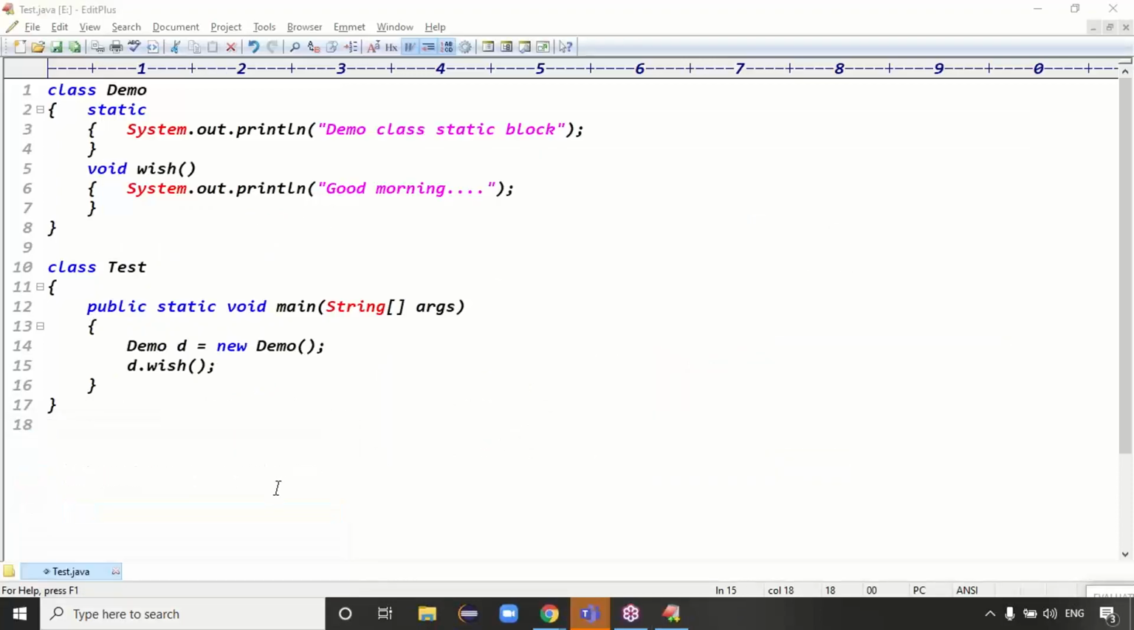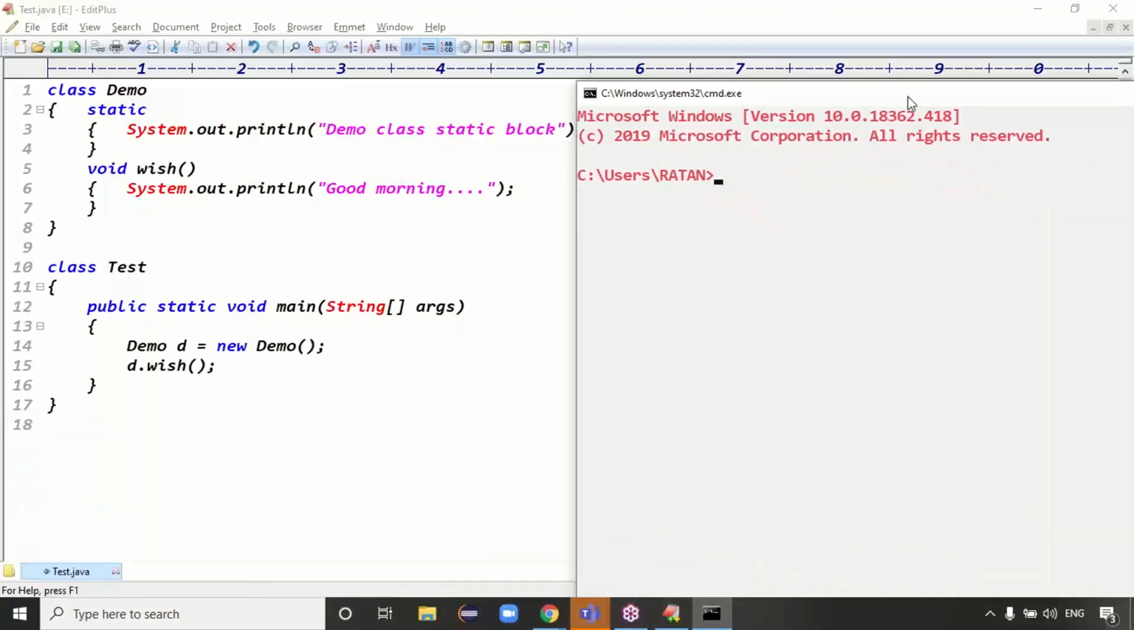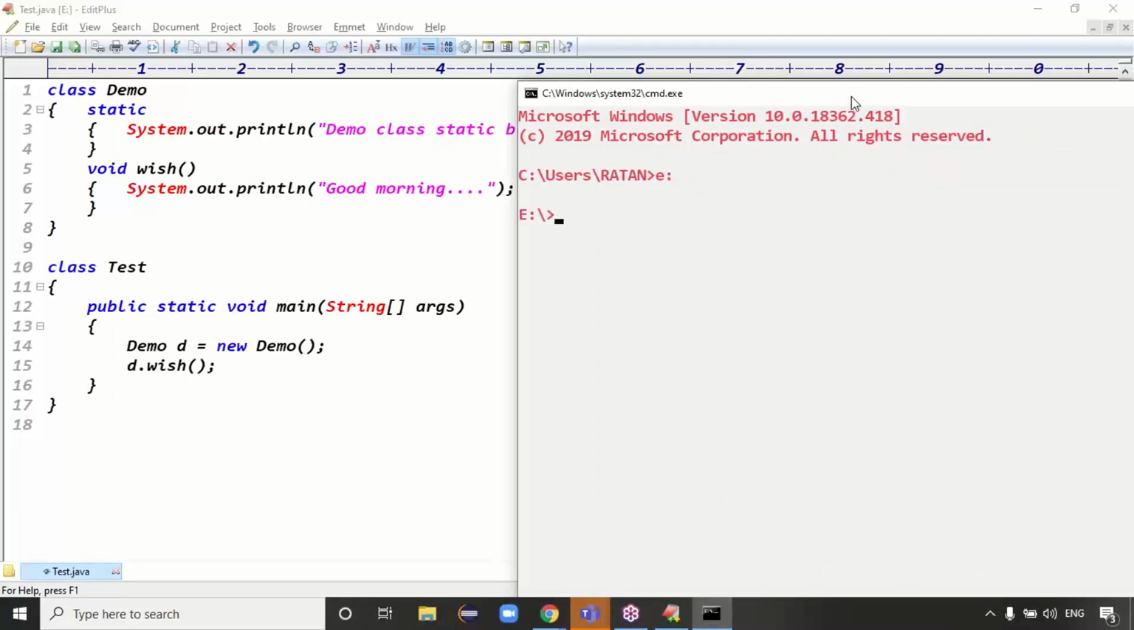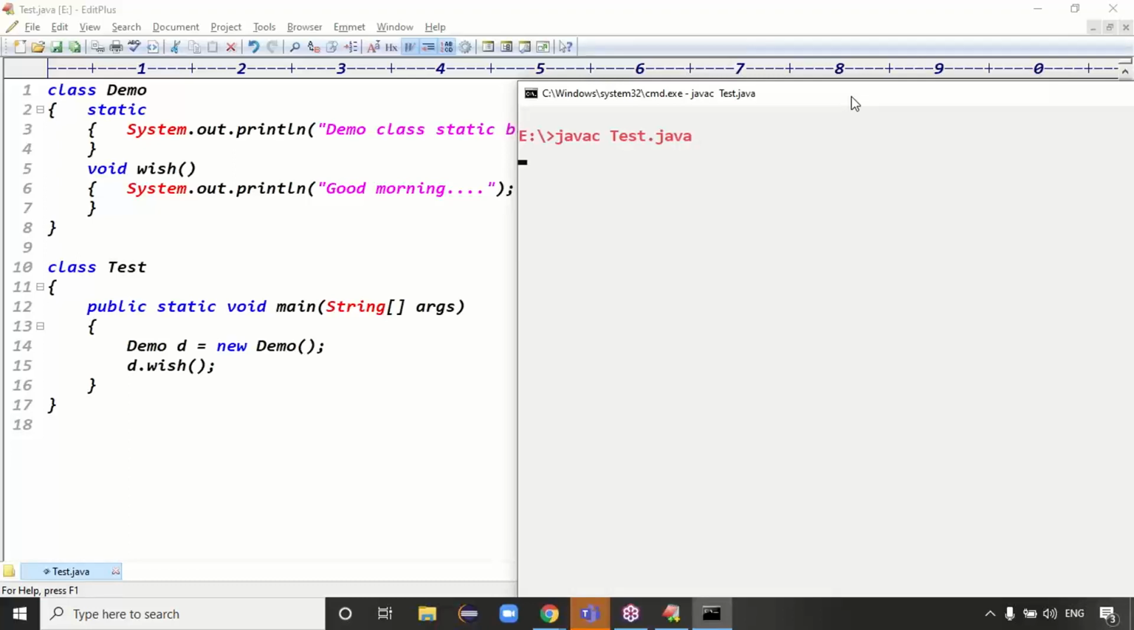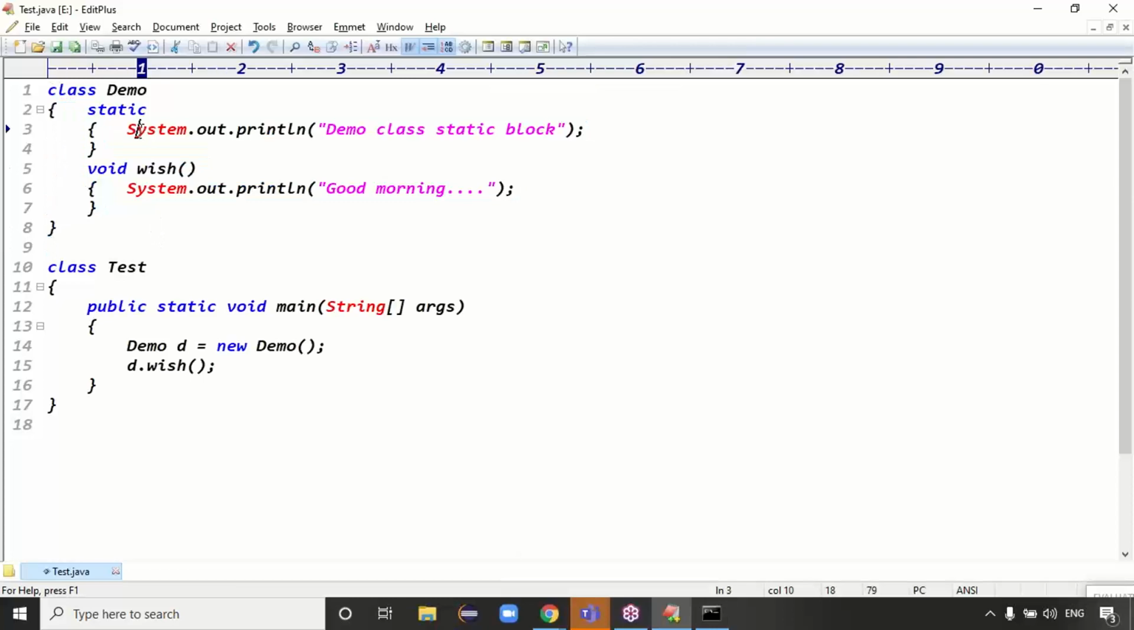During class loading time, will the Demo class static block execute or not? Demo class static block will be executed, right? Exactly. So the Java file is called Test.java. The code is compiled, fine. The Java class is called which class, guys? Here the Test class. Okay. See, I have the Demo class here, and the Demo class contains one static block.